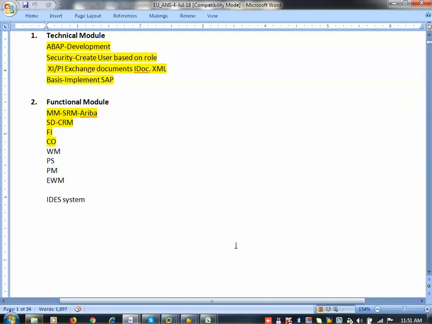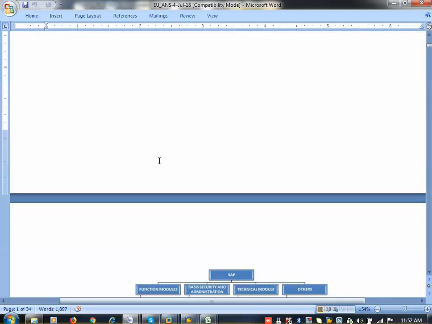So now I am coming to this one, the IDES system. What is IDES? Internet Demonstration and Evaluation System. IDES system or server. What is this? It's a training system or simulation system which is available for practice purpose for SAP. Okay. So now the IDES system. So this is the one.